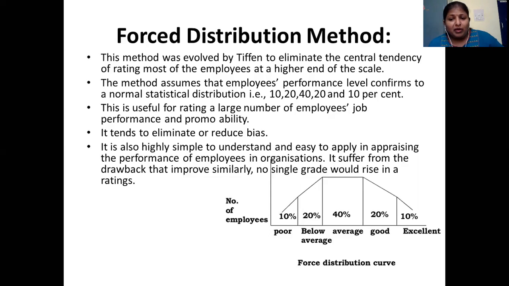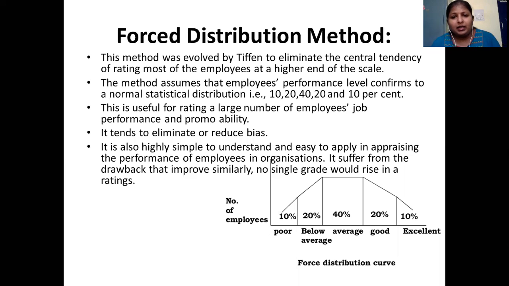Whoever falls under the categories of good and excellent, you have to take them again and use another performance appraisal technique, like the ranking method, paired comparison method, or graphic rating scale, and then you can decide whether promotion ability is there in any person or not. Only using the forced distribution method you cannot promote anybody.